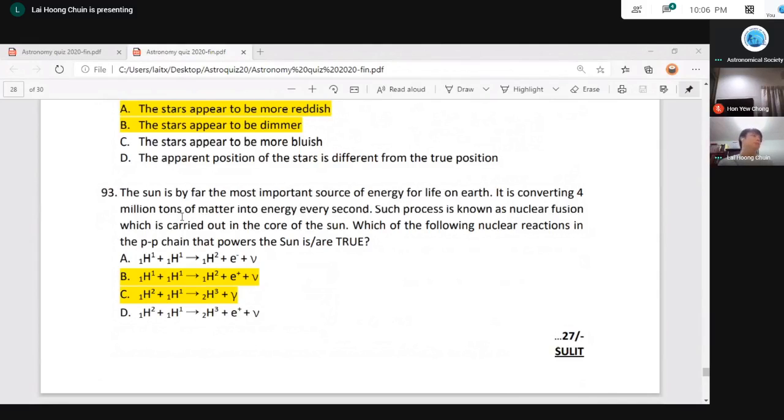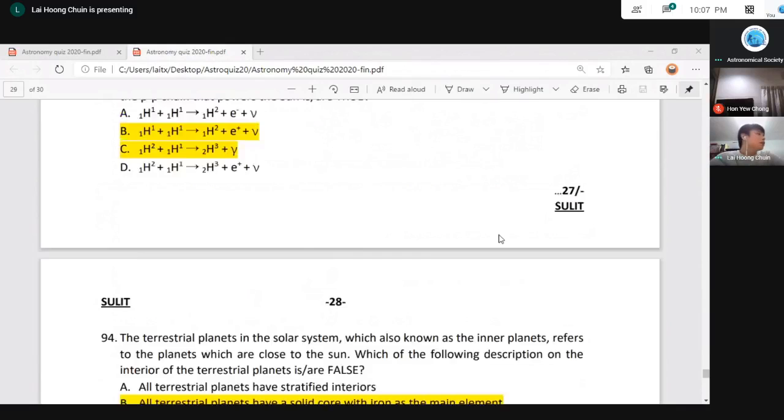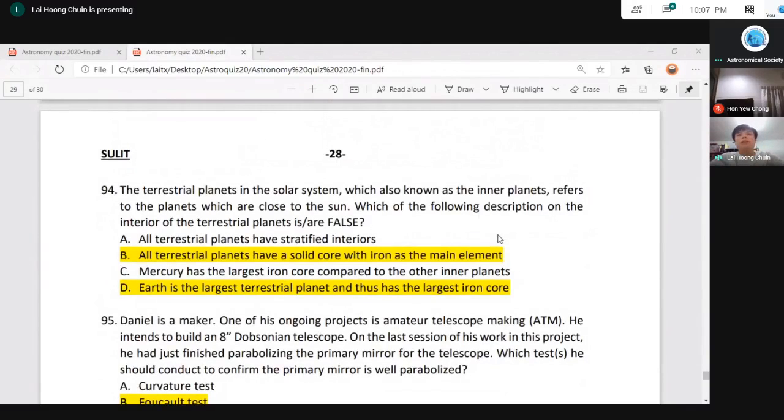These are the two correct ones, the two very basic reactions happening in the sun and most of the stars, which fuse hydrogen into helium and heavier elements. So question 94 is talking about terrestrial planets. Terrestrial planets are the inner planets of the solar system, basically consisting of Mercury, Venus, Earth, and Mars. So they are solid rocky planets.